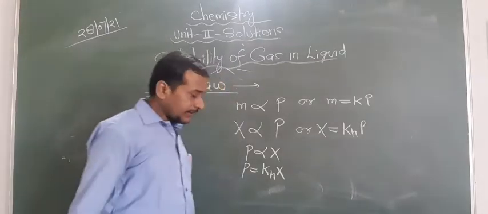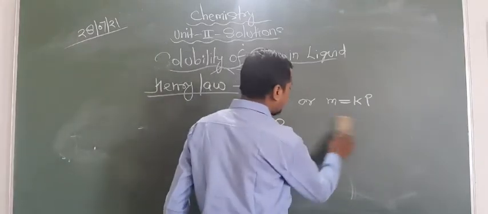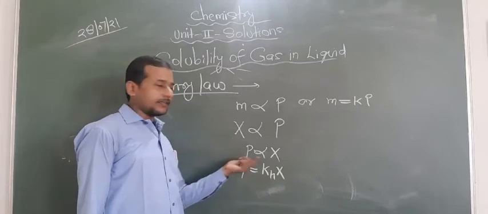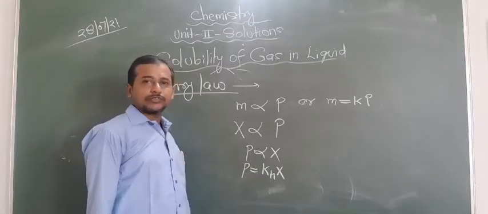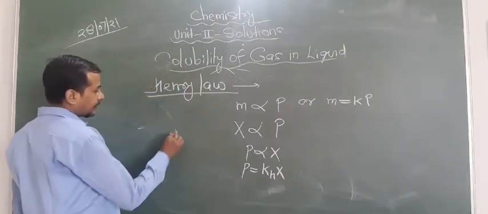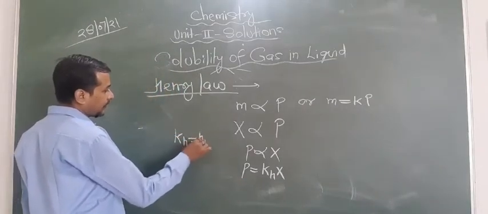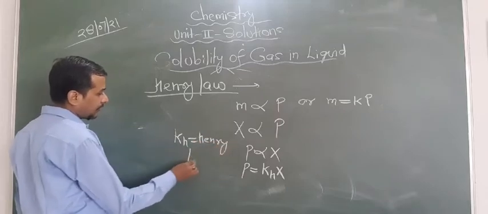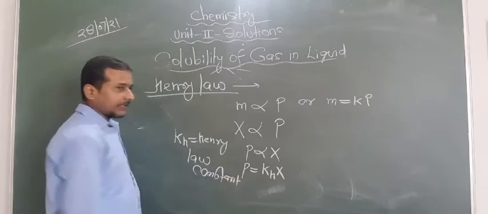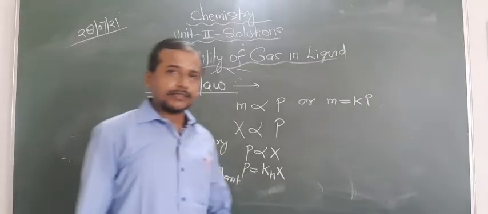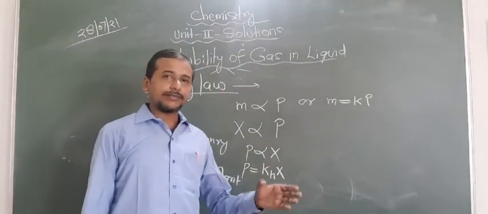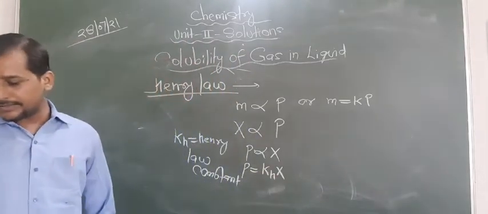So this can be written like this: solubility of gas in terms of mole fraction is directly proportional to pressure. Okay? Now look here. What is KH? Here KH is known as Henry's law constant, and the value of KH changes depending upon the nature of the gas and temperature. That means at the same temperature the KH will be different.